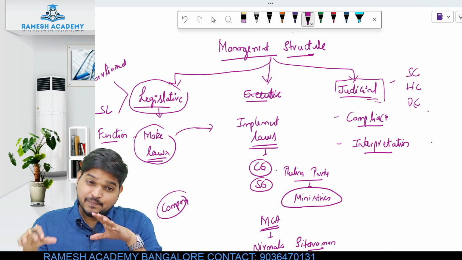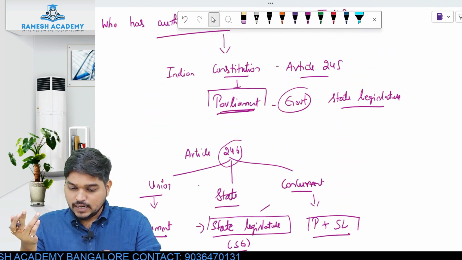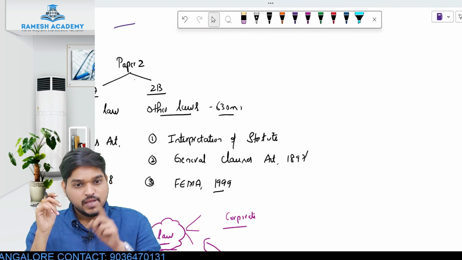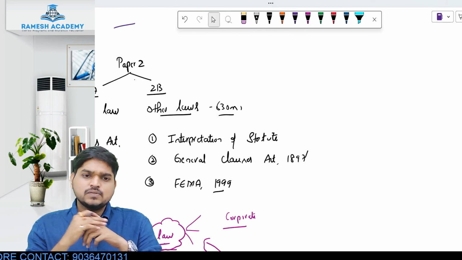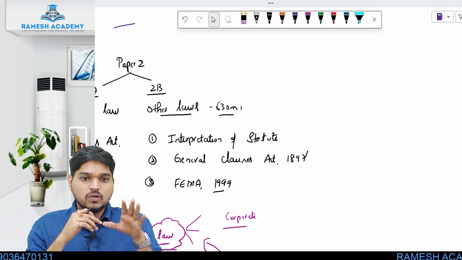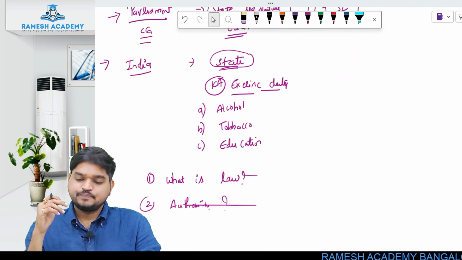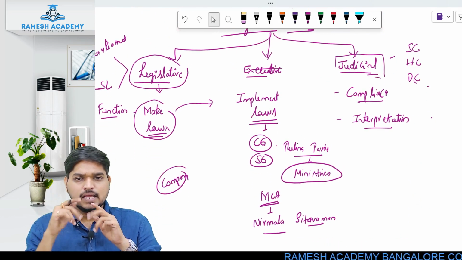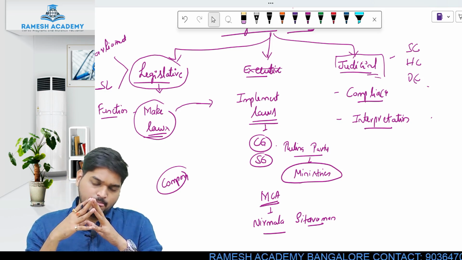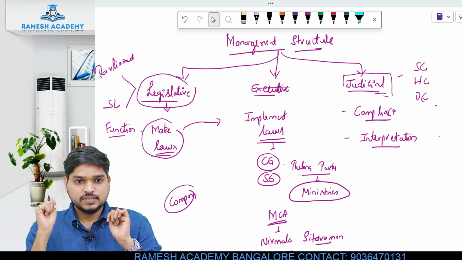Don't worry, there is a separate dedicated chapter on this interpretation which I will be discussing in your other law. You remember in other laws I told you there are three laws. First one is your interpretation of statute, right? So in that chapter I will discuss in detail what you mean by interpretation, how that interpretation is done, what are the rules of interpretation, and all those things will be discussed in that chapter in detail. Okay, so as of now just understand two functions of the judicial body: one is to ensure the compliance, and second is to help in the interpretation of the law. So these are the three bodies and the functions of those three bodies. I hope this much is clear.